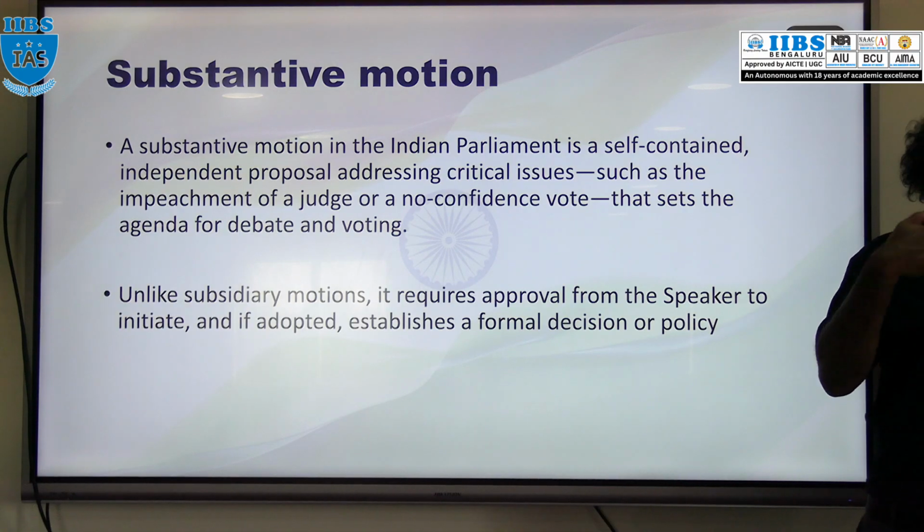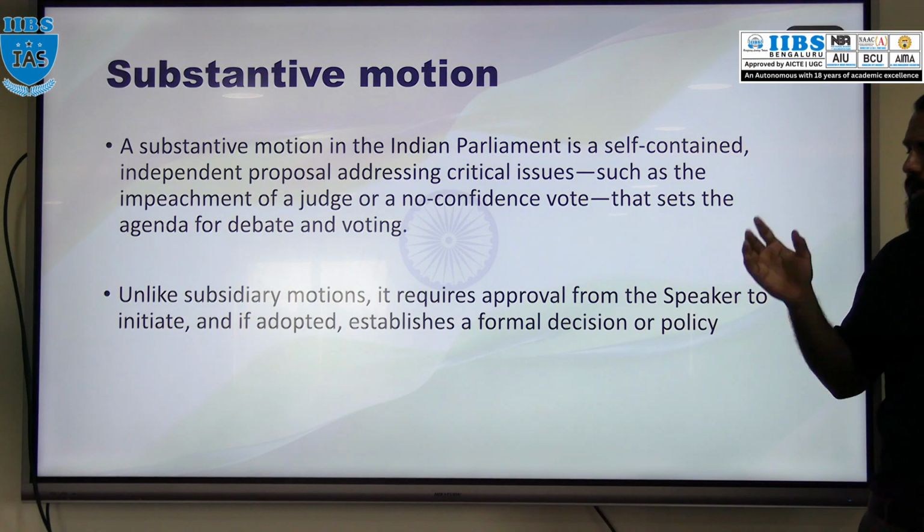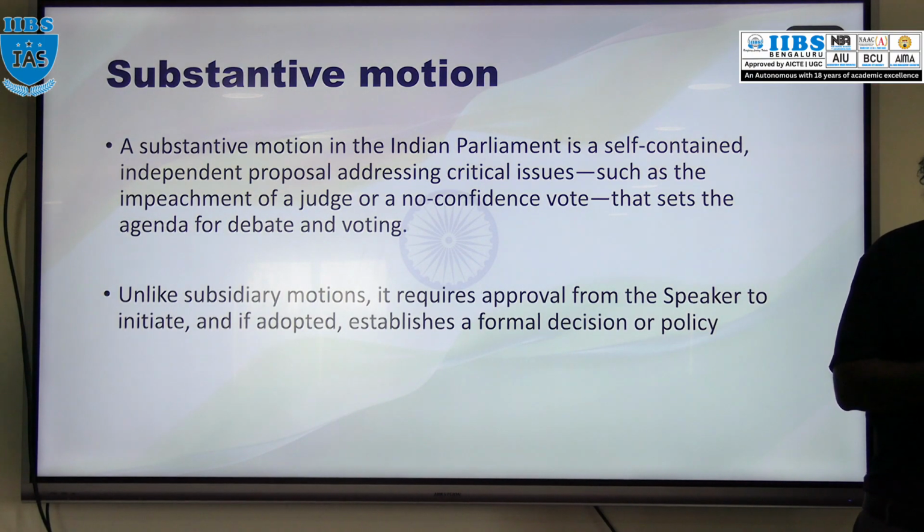For that, first a proposal has to be made, and that proposal is nothing but a motion. We have different types of motions: substantive motions and subsidiary motions. One by one we will discuss.